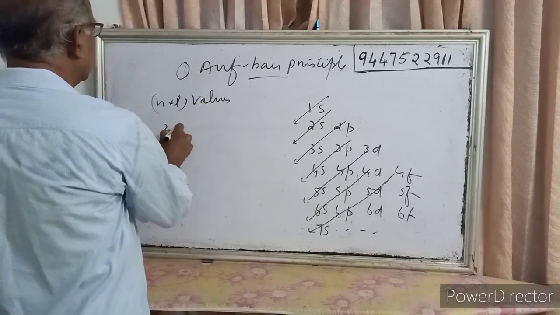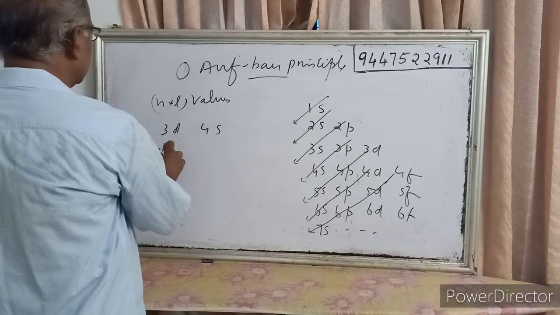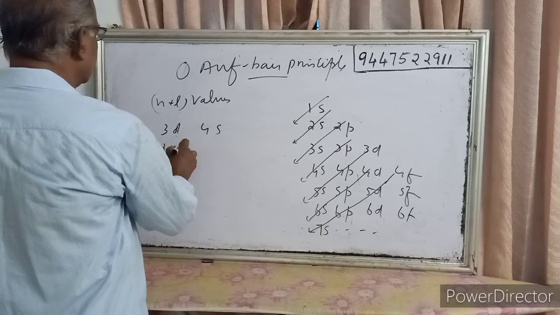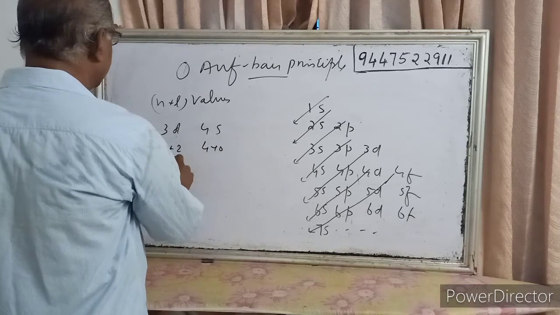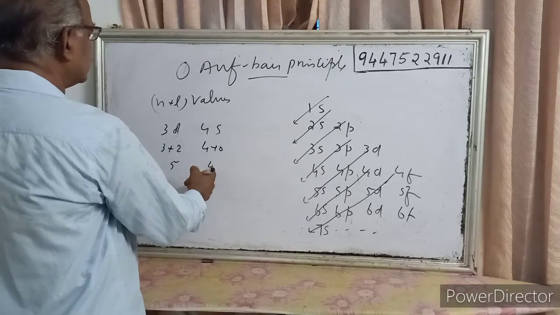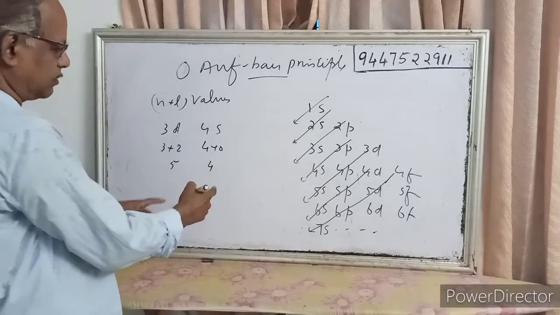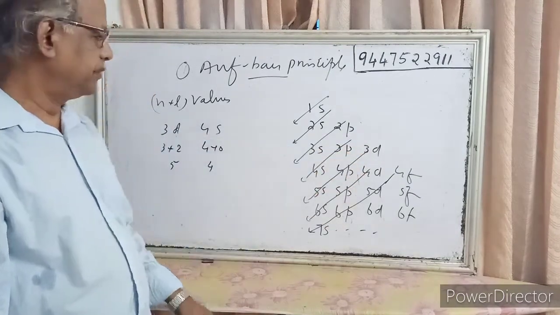Consider 3d and 4s. The n plus l value for 3d is 3 plus 2, and for 4s it is 4 plus 0. So here it is 5 and this is 4. So the energy of 4s is lower than 3d. So the first electron goes to 4s, and after that it goes to 3d.